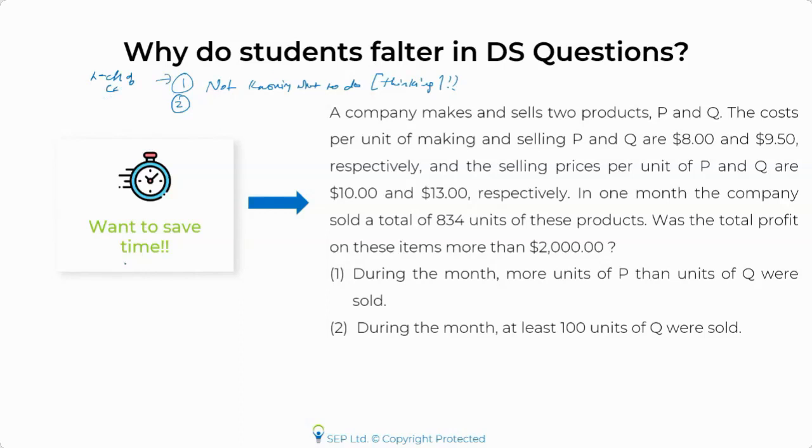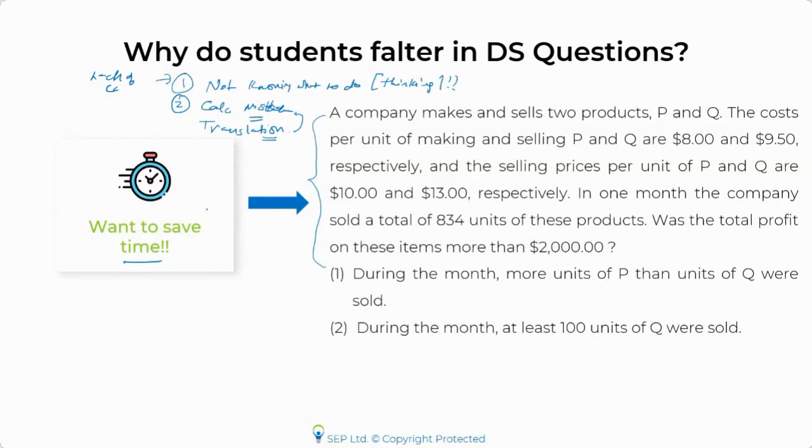Okay, since you want to save time, you would be rushing through, and once you do that, you end up making a lot of careless calculation mistakes. It could be a calculation mistake. Okay, it could be setting up the wrong information, which we call translation. What do I mean by translation? You read a question stem, like you'll notice this is a wordy question, right? A lot of text given out here. Now, if you're in a hurry, you might read this very quickly, and you might end up writing the wrong equation or the wrong data while solving the question, which might either lead to a calculation mistake, or, since the equation is wrong, automatically you get the wrong answer.